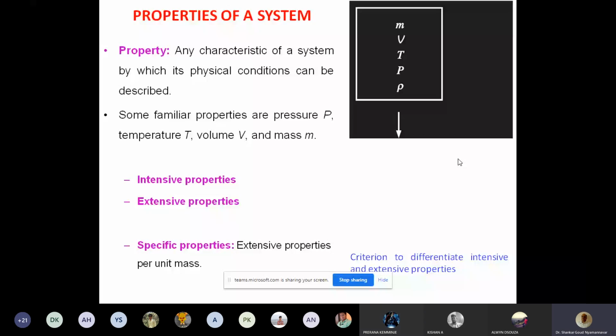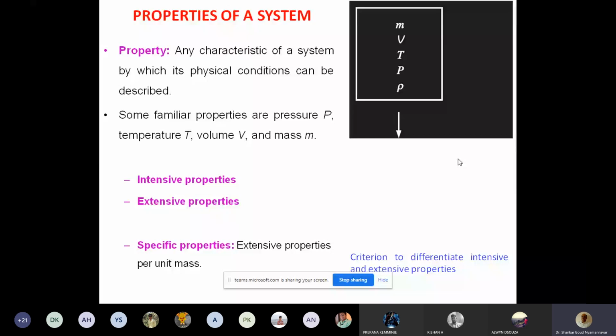So the intensive property is the property which does not depend on the quantity of matter. Extensive property is the property which depends on the quantity of matter, right? Then we have another term called specific properties: extensive properties per unit mass or per unit volume.